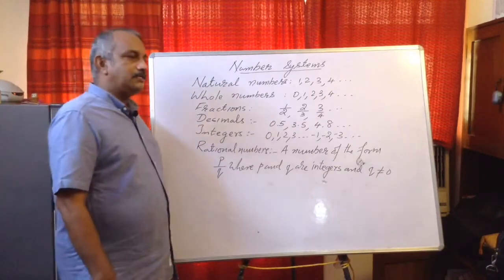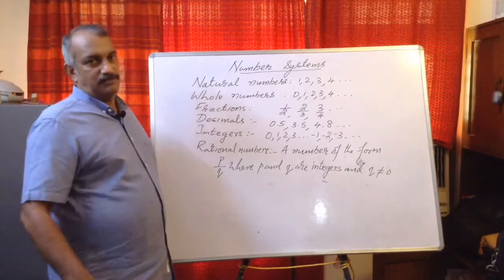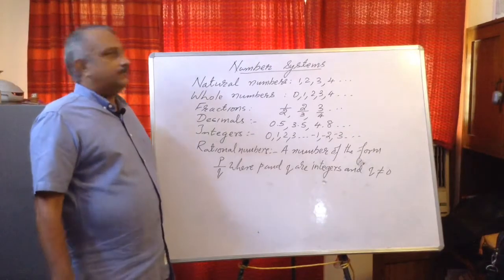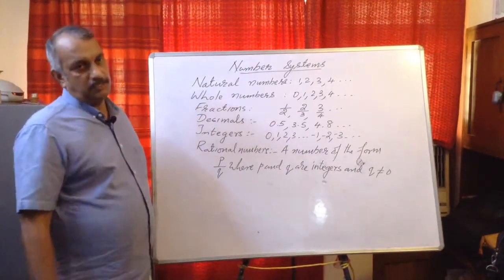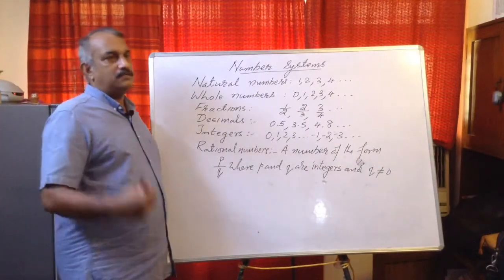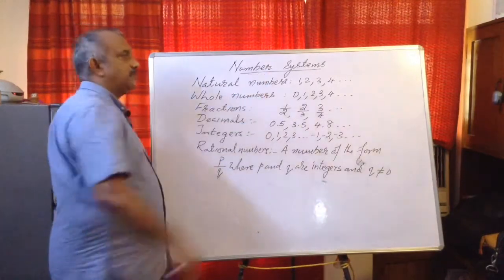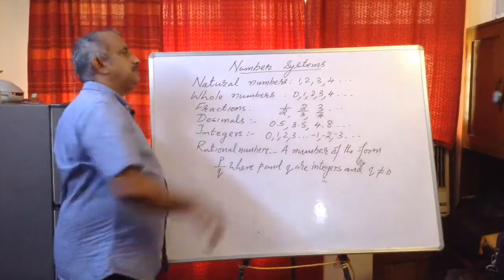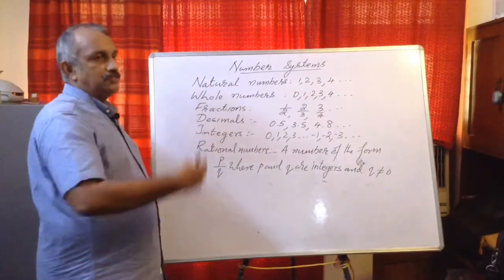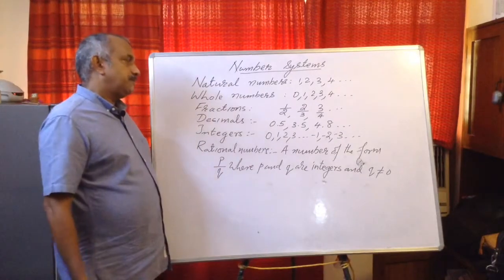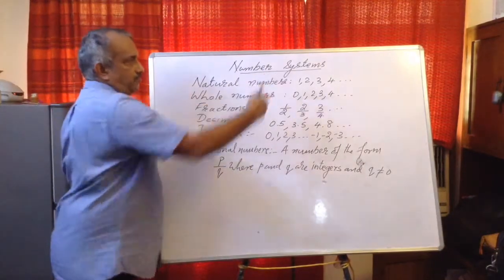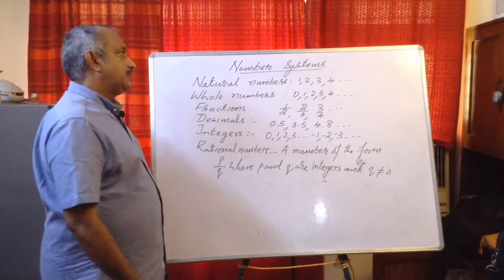So they needed some symbols to represent quantity, like how many I am giving or how many I am taking. For that they made some symbols. These were not the symbols we use today; after many years these symbols were formed. In Hindi we used some other symbols, and different symbols were used. So this number system 1, 2, 3, 4, etc. is called natural numbers.